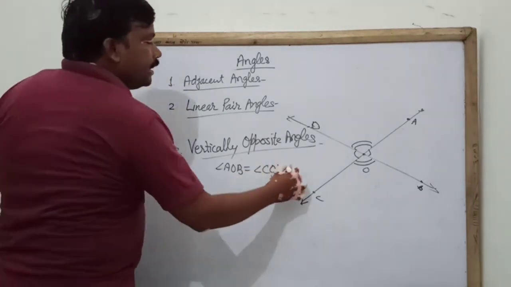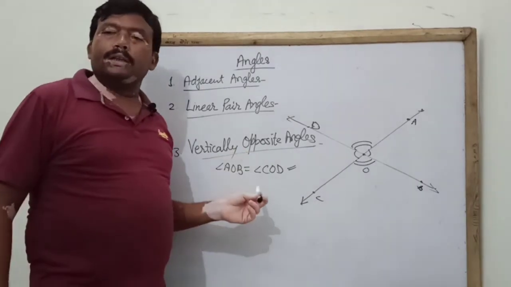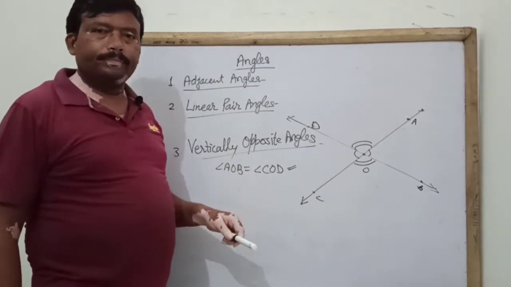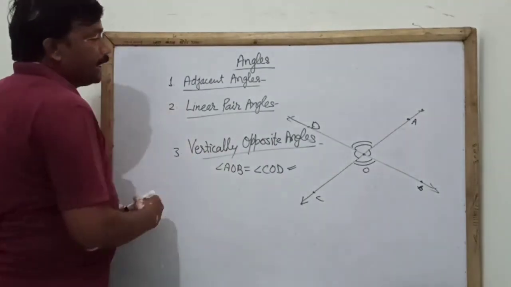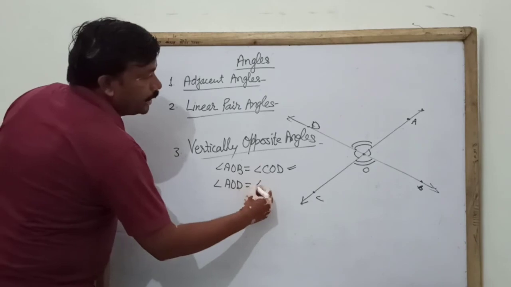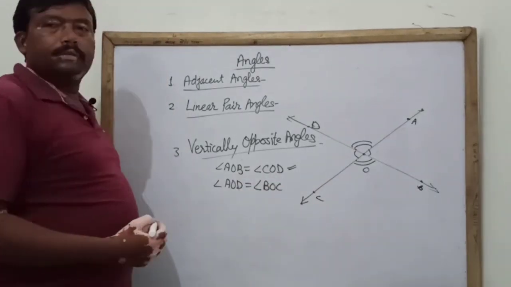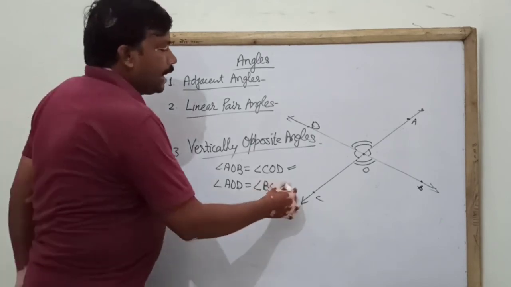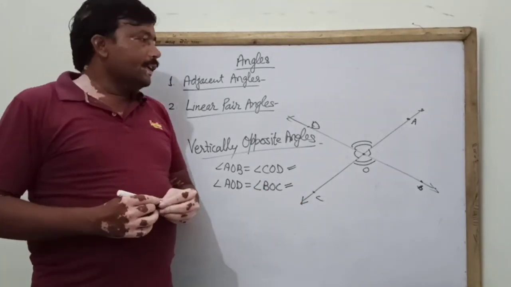Why are these equal? Since they are vertically opposite angles. These are also vertically opposite angles, so we can write angle AOD equals angle BOC.